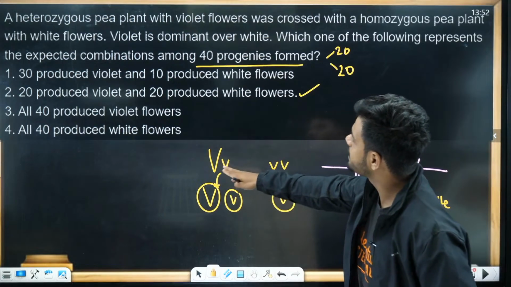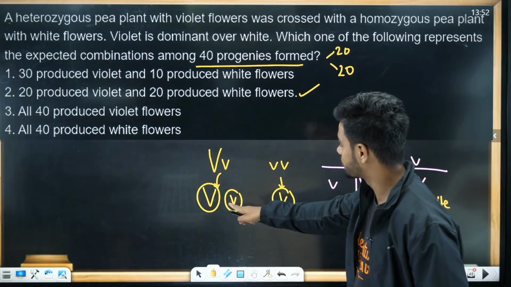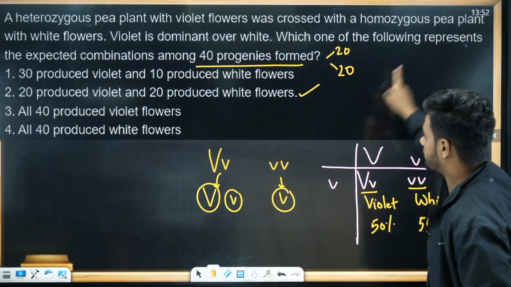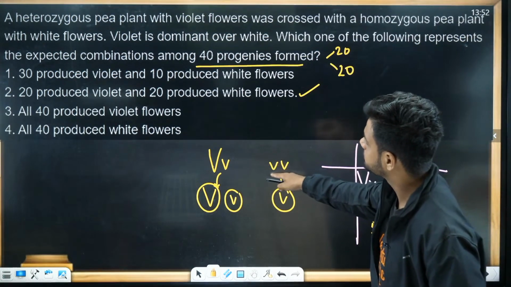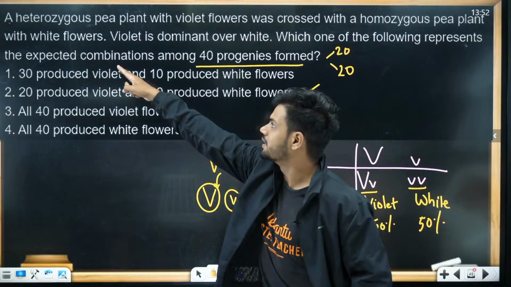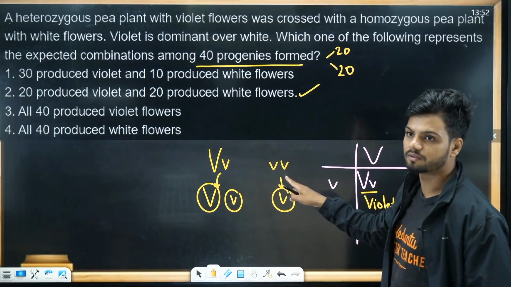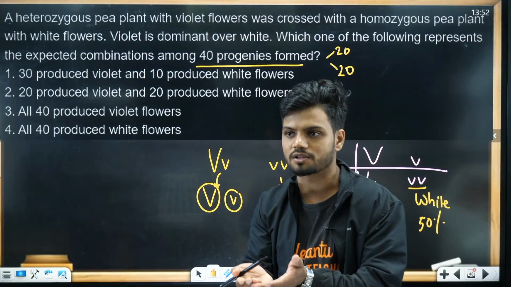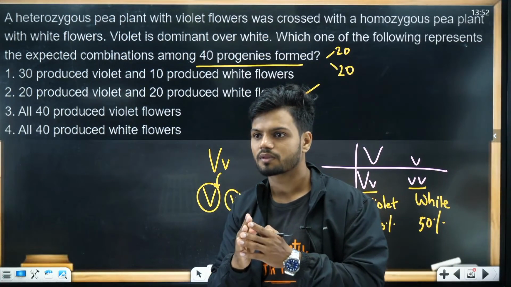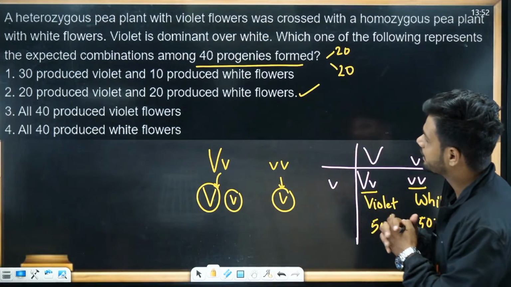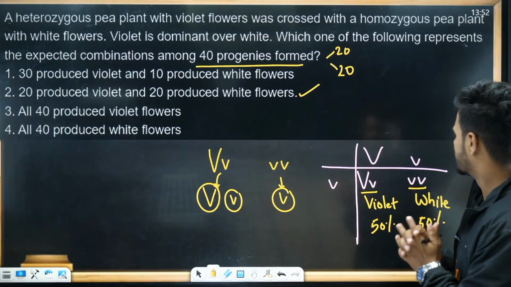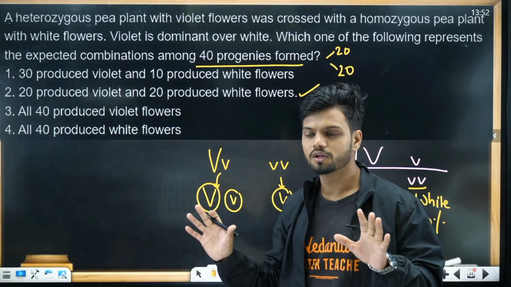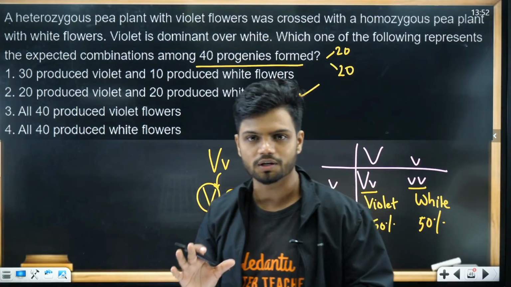See, a heterozygous pea plant with violet flowers, heterozygous, capital V, small v, was crossed with a homozygous pea plant. It's white, that's why it's small v, small v, because white is recessive in nature. Small v is recessive. So we end up getting 50% plus 50%. Understood, all of you? Those of you who went wrong, do you know where you went wrong now?